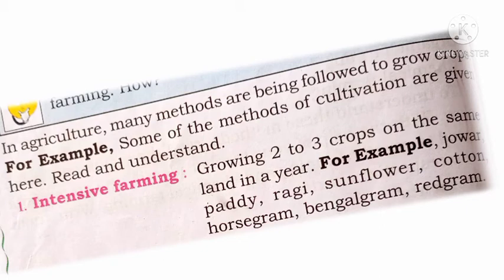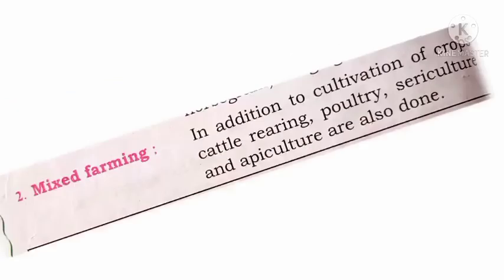See jawar, paddy, ragi, sunflower, cotton, horse gram, and bengal gram, which we call kadle, that also comes with this type of color change, and red gram. These are some examples for intensive farming, these are the intensive farming crops. Next, second one is a method of cultivation of land or agriculture.